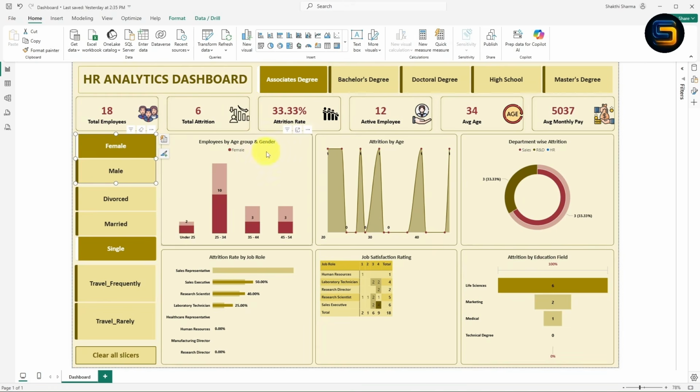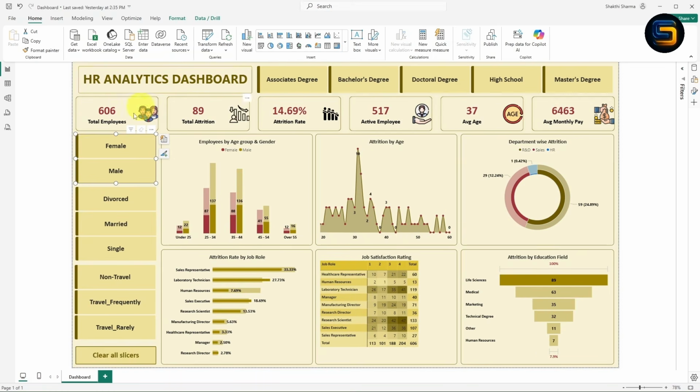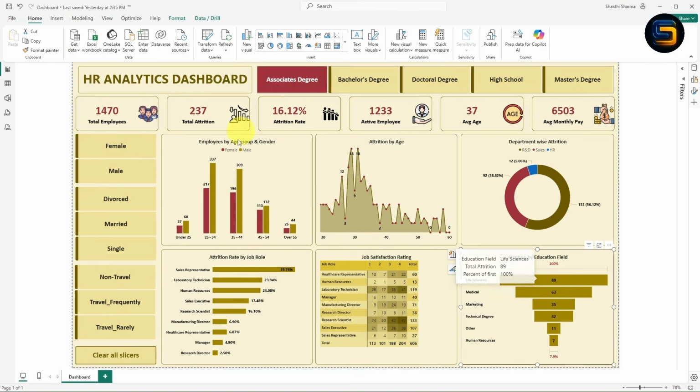If you want to remove all the filters from this slicer, it is very simple. Press Ctrl and click on this clear all slicer. The filter will be removed from this dashboard. I hope you guys understood, right?